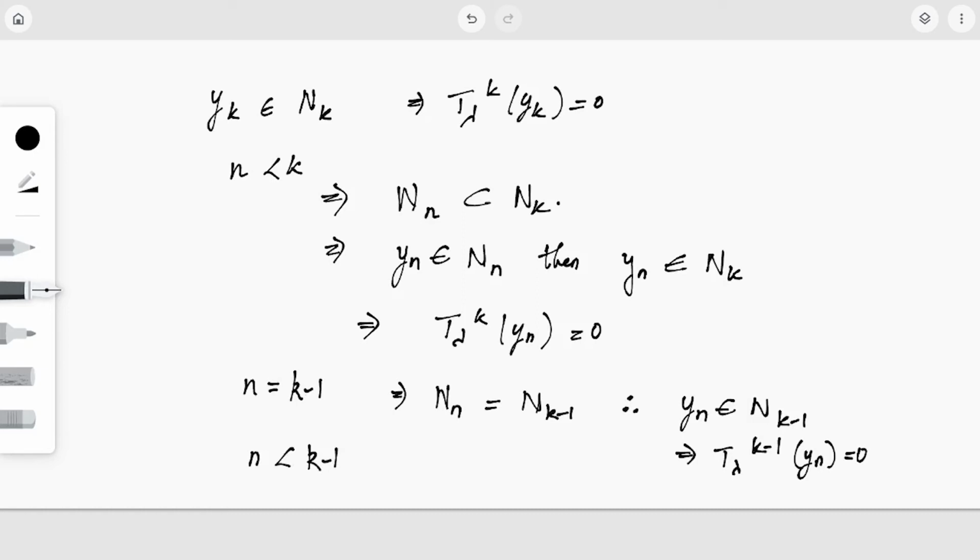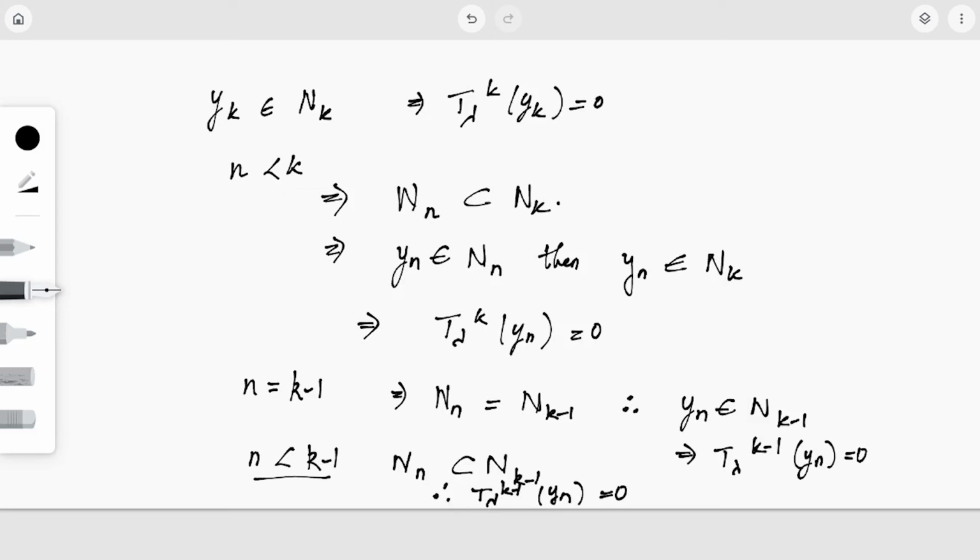These are the possibilities that are possible, right? Either n is less than k minus 1. So when we are considering the case of k minus 1, n can be either equal to it or it can be less than k minus 1. So if n is again less than k minus 1, again I can say that Nn is contained in N_{k-1}. Therefore T_lambda raised to k minus 1 of yn is again 0, right?